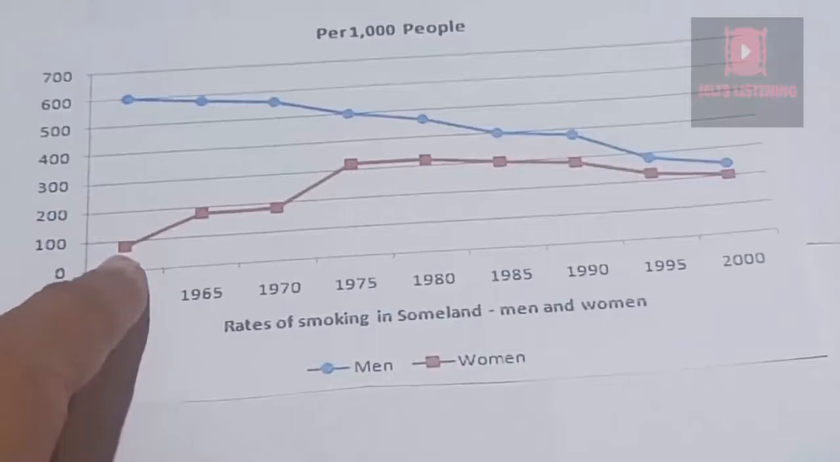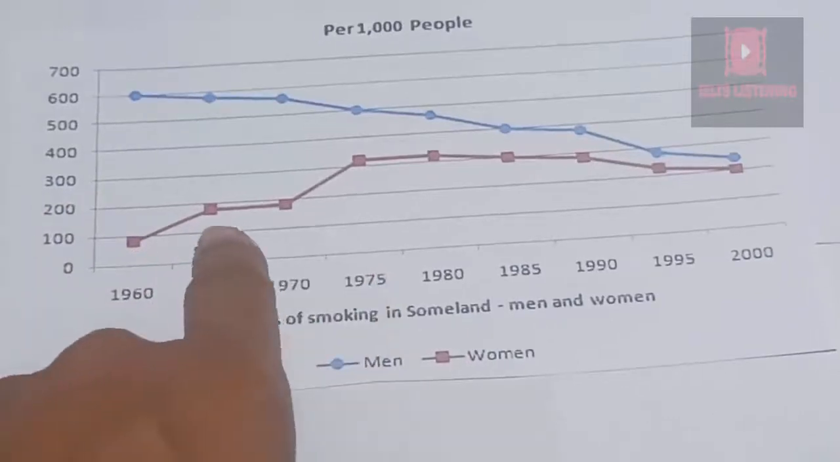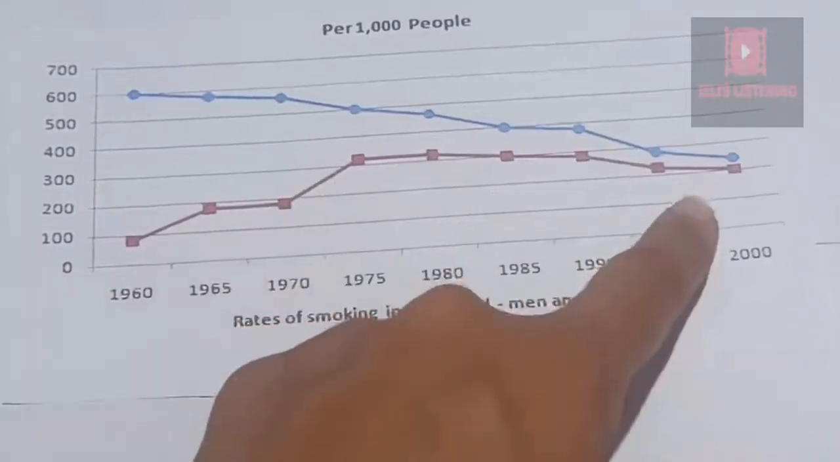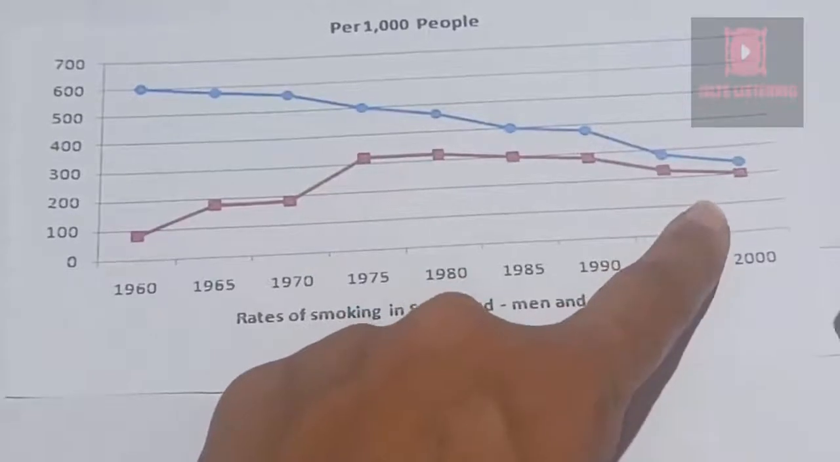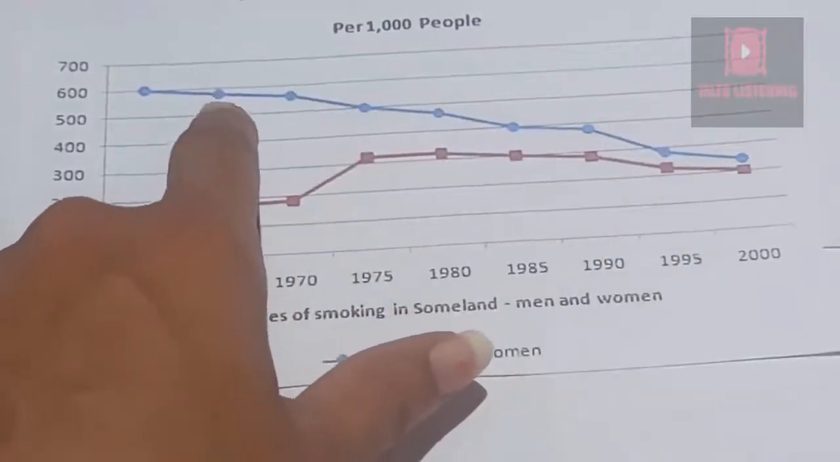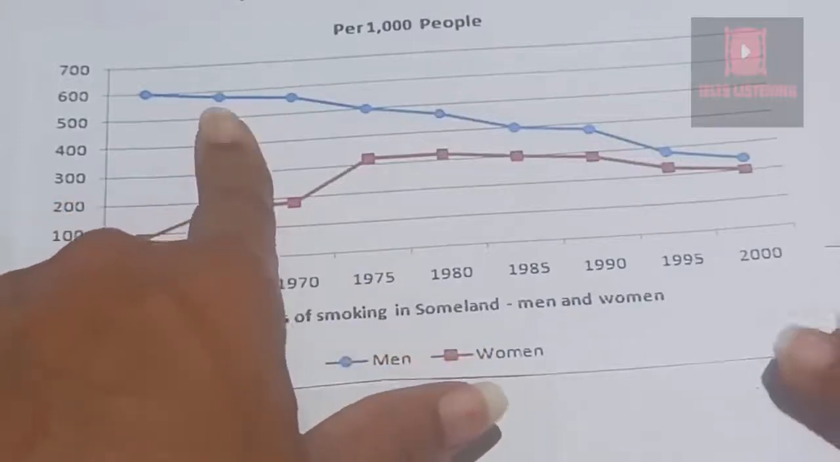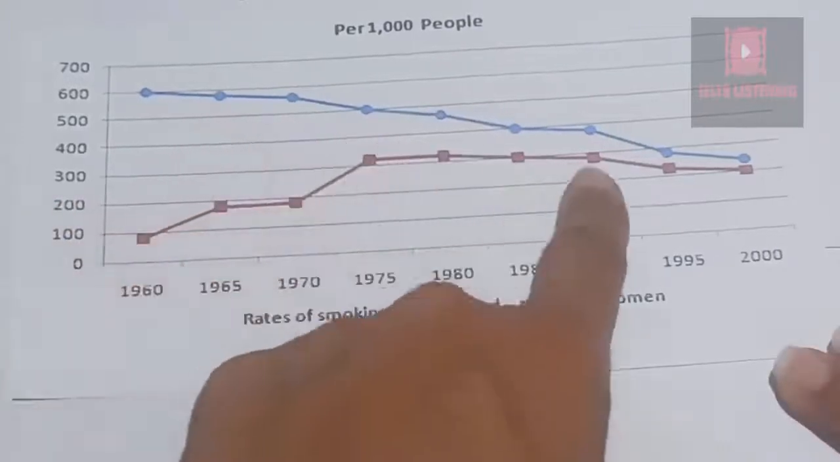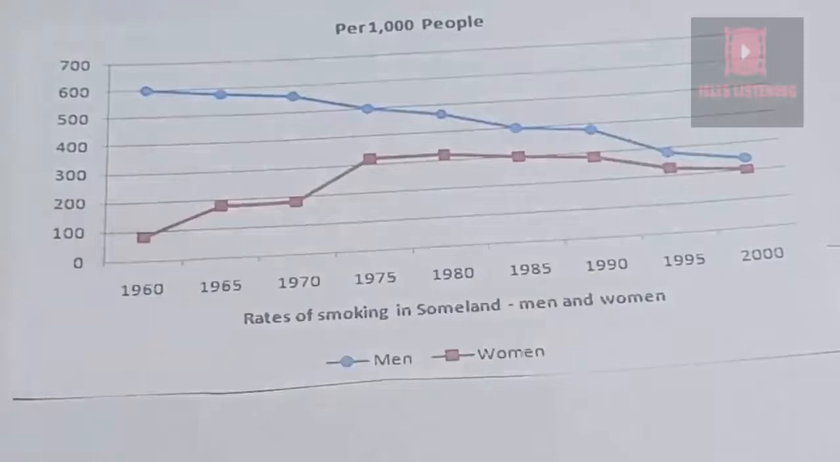the trend was opposite. As time passes, more women started smoking. The number of women who started smoking was higher than before. As in the case of men, what happened? The number of men who smoked started decreasing.